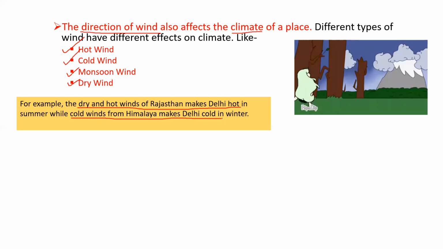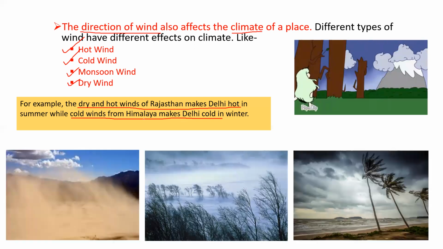All right. So during the summer season in Delhi, dry winds flow from Rajasthan to Delhi, and that makes the weather of Delhi very hot. But during the winter, Delhi gets cold wind from the Himalayas, that is from the northern side, and that makes Delhi very cold. Now there are pictures, and seeing these pictures, you have to tell me which is hot wind, which is cold wind, and which is the monsoon wind.